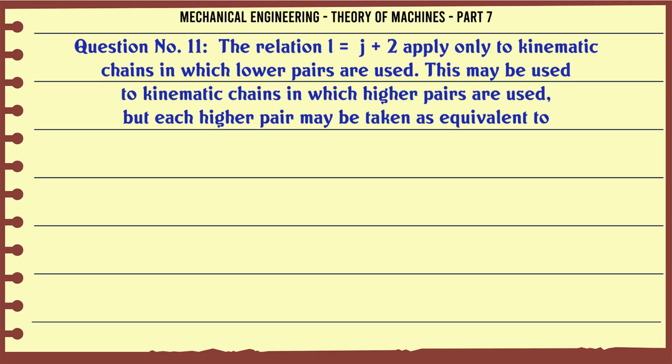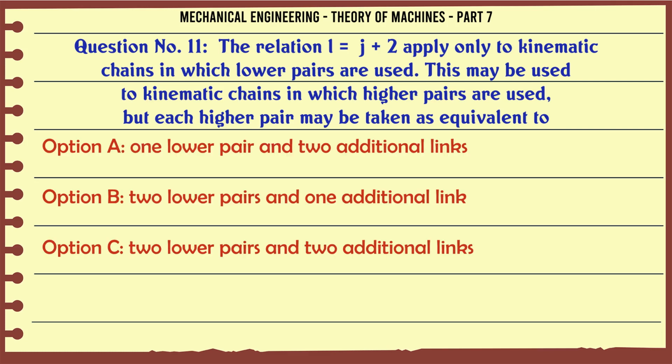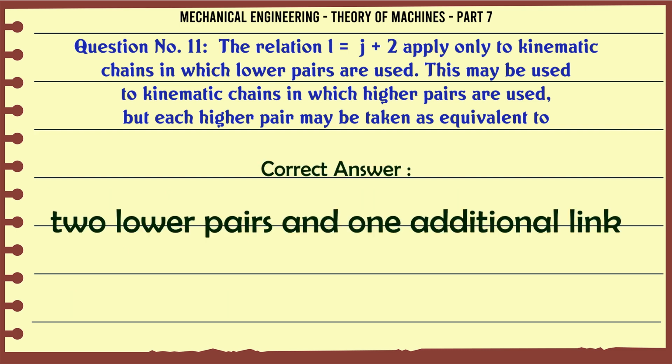The relation L = 2J − 4 applies only to kinematic chains in which lower pairs are used. This may be used for kinematic chains in which higher pairs are used, but each higher pair may be taken as equivalent to A. 1 lower pair and 2 additional links, B. 2 lower pairs and 1 additional link, C. 2 lower pairs and 2 additional links, D. any one of these. The correct answer is 2 lower pairs and 1 additional link.